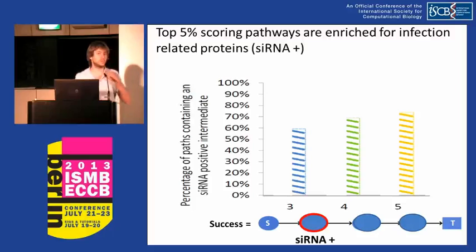We didn't use time series proteomics data, so I'm not sure exactly what you meant by your question. We can use time series proteomics data as context and learn from it for our transition scoring matrix, but this network was built based on physical interactions from protein-protein interaction databases, so there's no proteomics time series data there. Did that answer your question? Because it wasn't exactly clear. Oh, we'll discuss later. Okay.